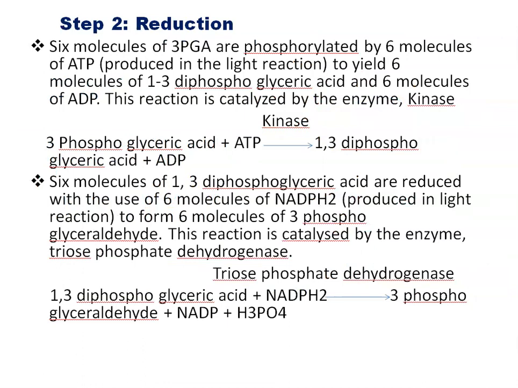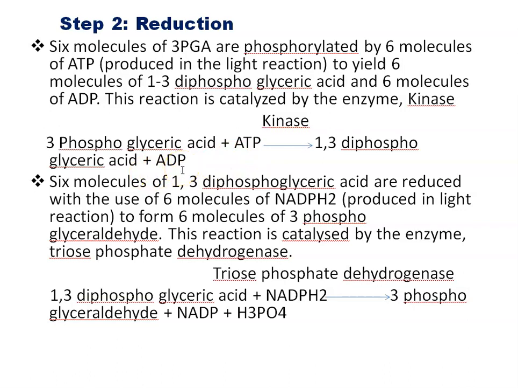Second step is reduction. Here, 6 molecules of 3-phosphoglyceric acid in the presence of ATP and enzyme kinase are converted into 1,3-diphosphoglyceric acid plus ADP.